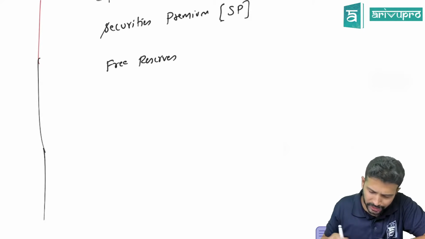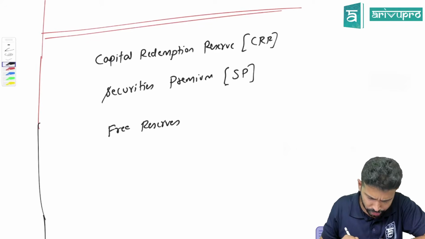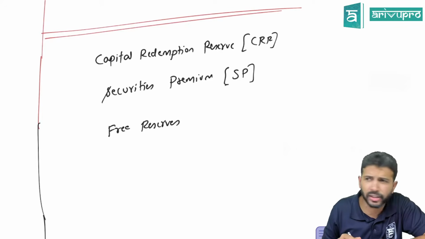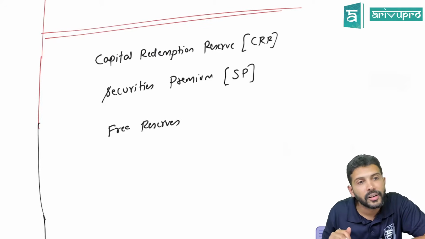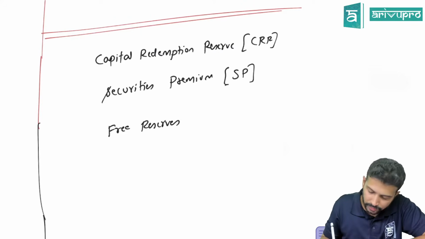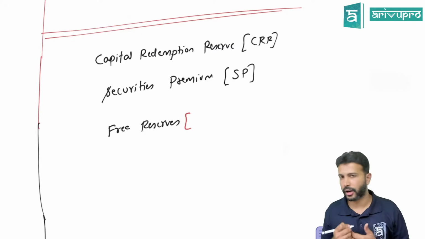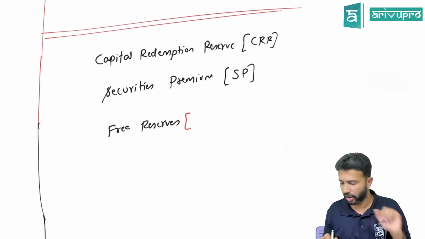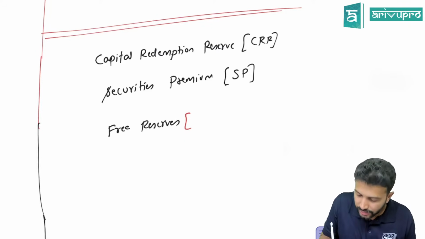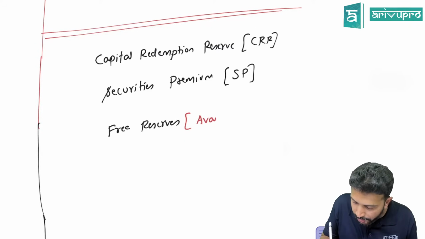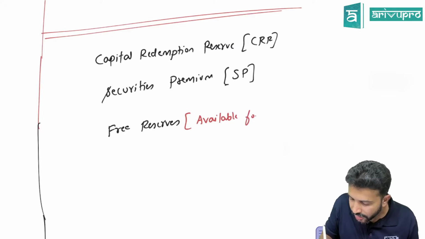Free reserve means what? You have studied law and all. Free reserve is available for distribution of dividend. Perfect. The free reserve definition is not an accounting definition, it's driven by law, company law specifically. Free reserve means that reserve which is available for, or simply can I write, available for dividend declaration or dividend distribution?